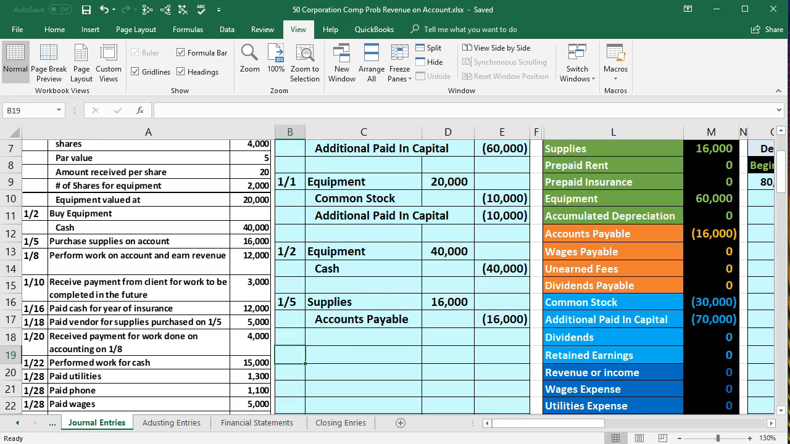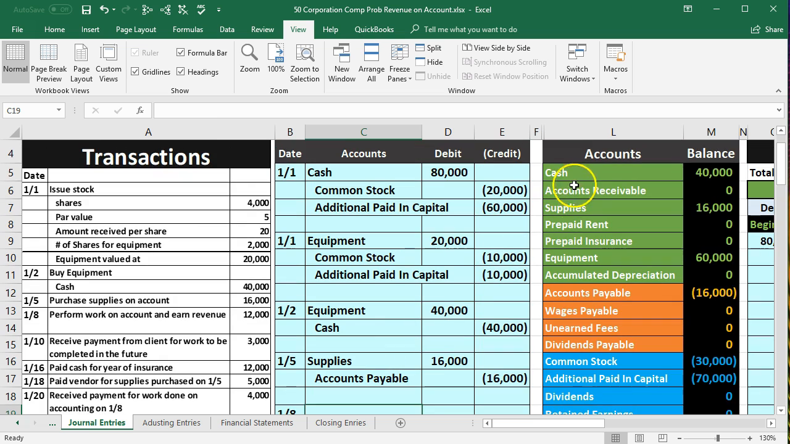So the date is the first thing we will have here. The date is going to be January 8th. And that should be pre-formatted for us, so we just type in 1-8. Then we're going to say that we did work on account. So if we go through our questions, the first question is cash affected? Answer, no. We did work, but we didn't get any money yet. We're going to get paid in the future.